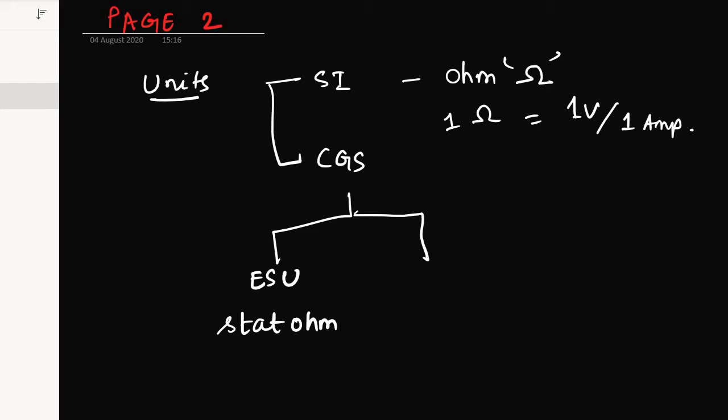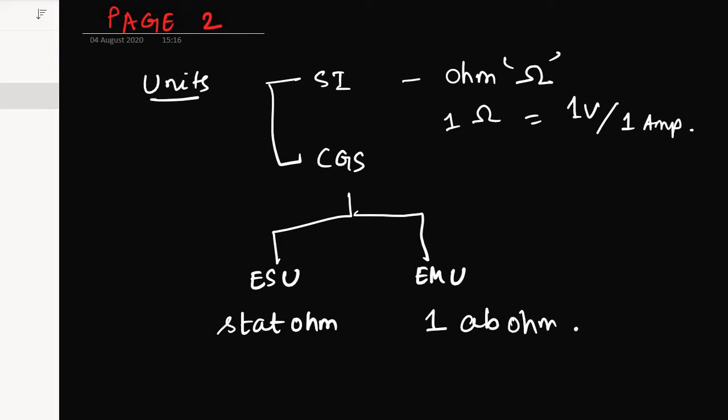And another is the EMU system of resistance, which is called ab ohm. So, stat ohm in ESU and ab ohm in EMU.